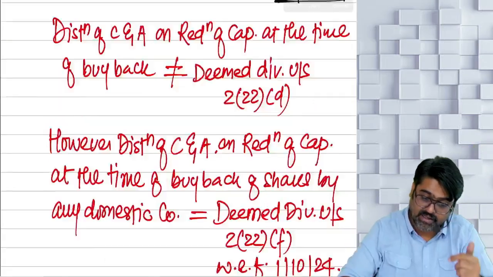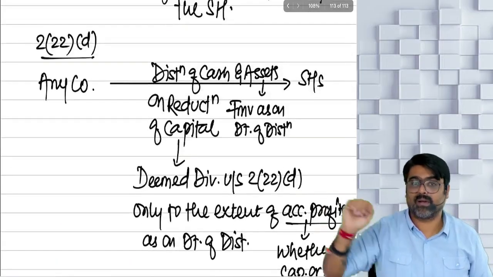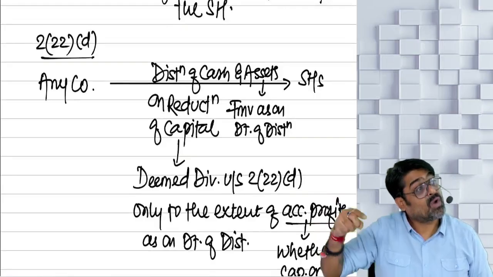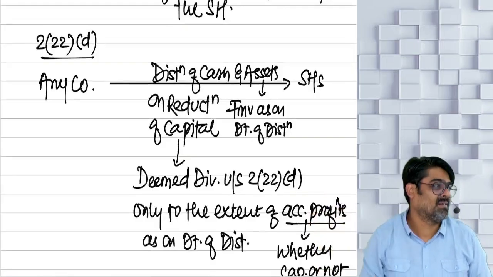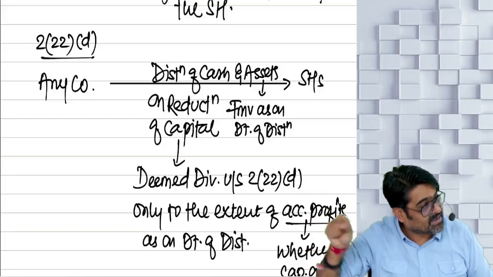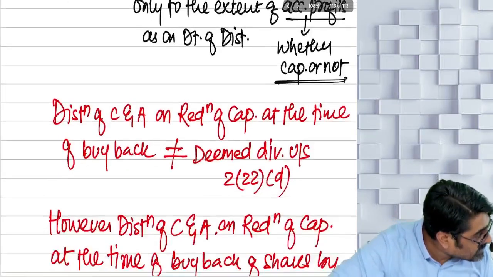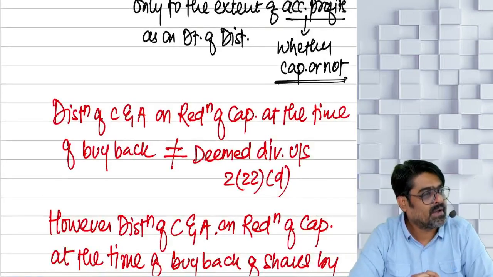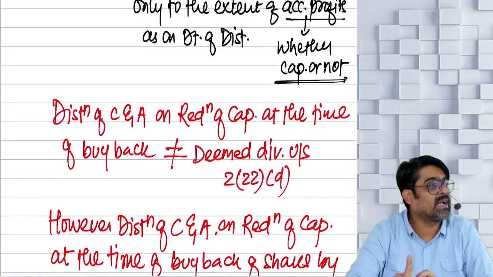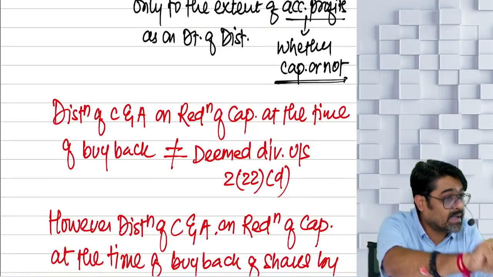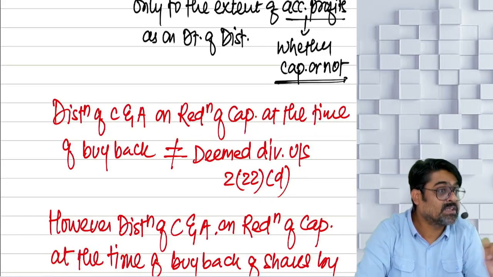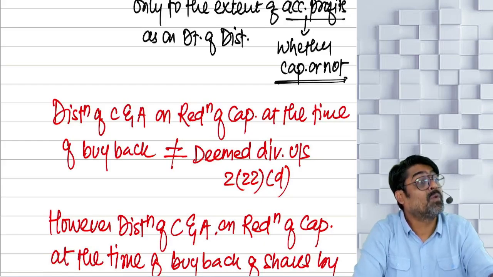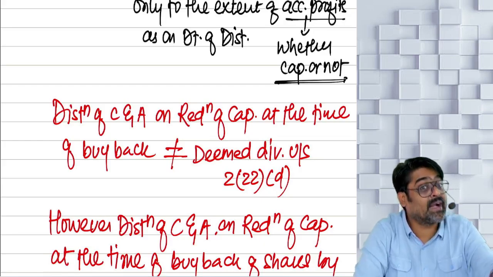And sir, you are saying that whatever distribution happening on capital reduction will be treated as deemed dividend. But that should not happen at the time of buyback. Otherwise, it is a deemed dividend, yes or no? But if it is happening at the time of buyback, then it will not be treated as a deemed dividend. Why? Because this is already getting taxed under the head capital gain in the hands of the shareholder. That entire buyback price will be treated as full value of consideration under the head capital gain.